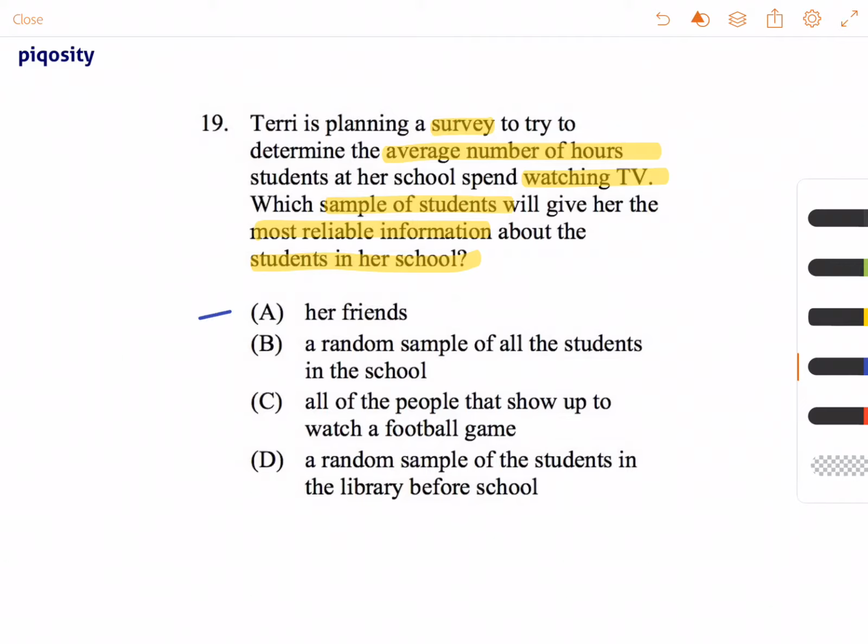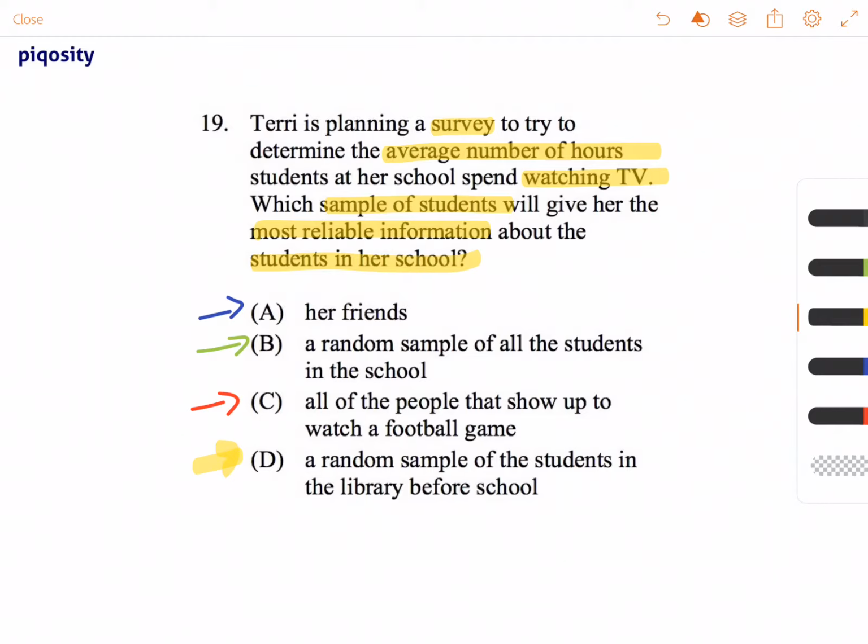Looking at A, her friends. B, a random sample of all the students in the school. C, all of the students that show up to watch a football game. Or D, a random sample of the students in the library before school.